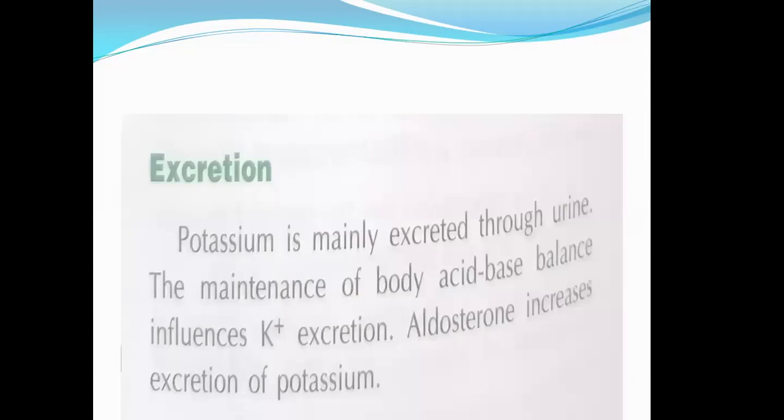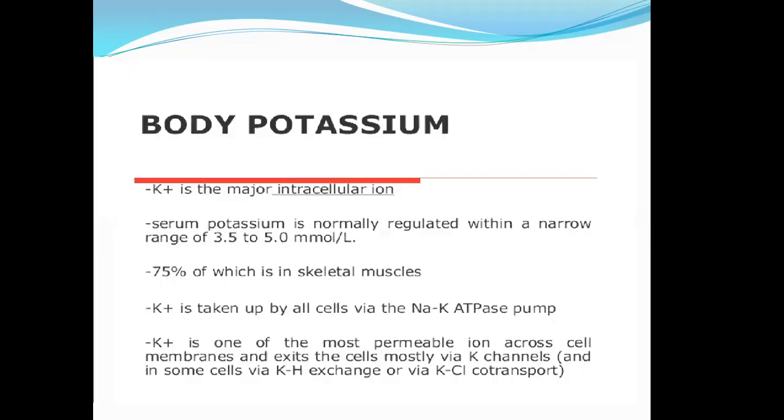Potassium is mainly excreted through urine. The maintenance of the body acid-base balance influences potassium excretion. Aldosterone increases the excretion of potassium. As I told you, aldosterone reabsorbs sodium and excretes potassium. Now potassium is the major intracellular cation. Its range is 3.5 to 5.5. And 75% of the potassium is inside the skeletal muscles.